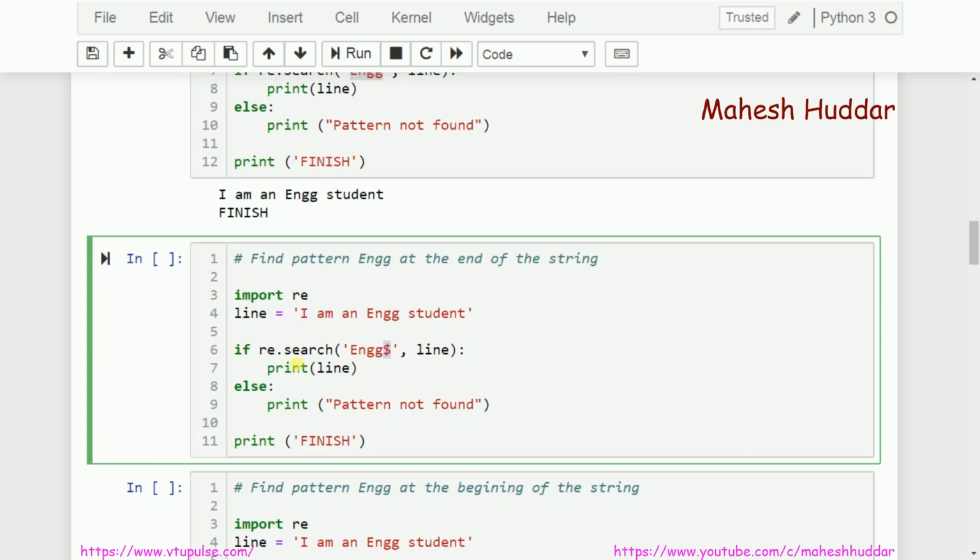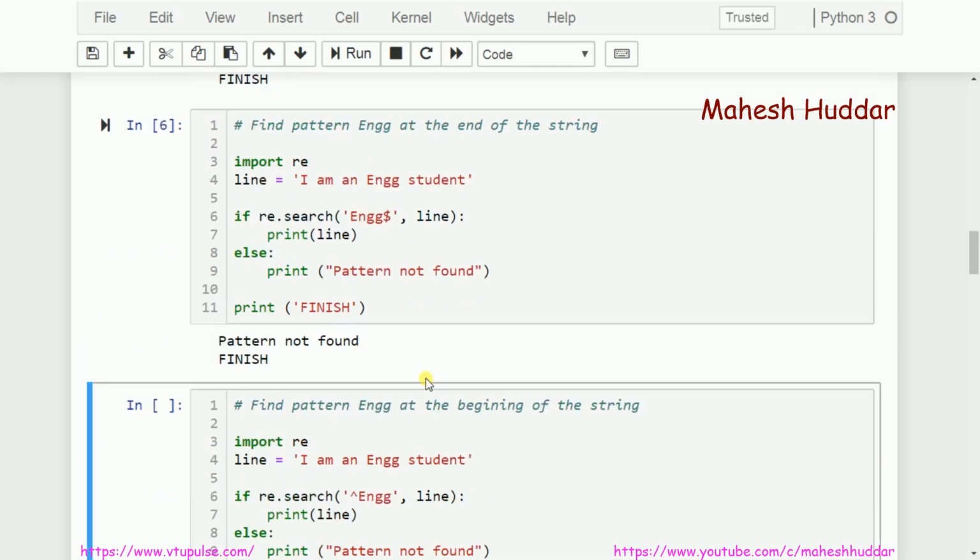ENGG$ search will try to find this ENGG at the end of the string. If it is found, it returns true, but in this case it is not present at the end of the string, so it returns false. So it goes to the else statement and pattern not found will be printed. Let me just check whether the same thing is printed or not. Yes, the output is pattern not found.